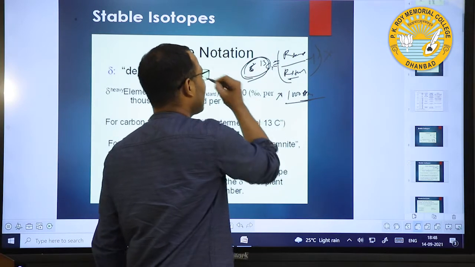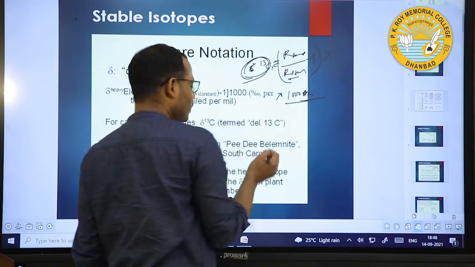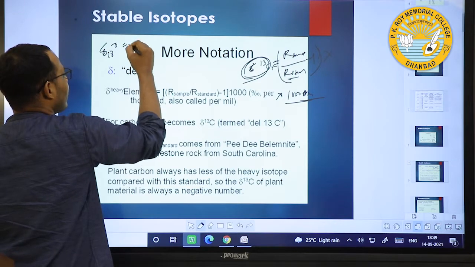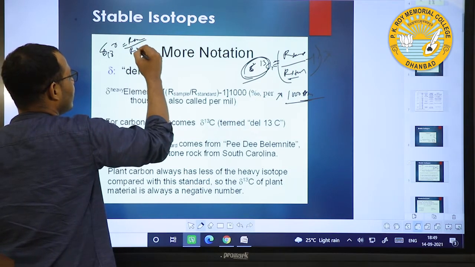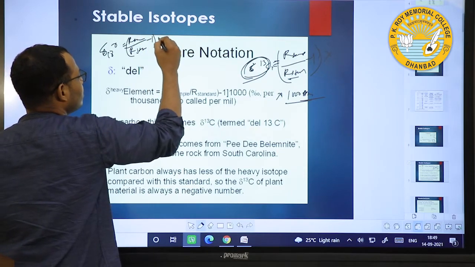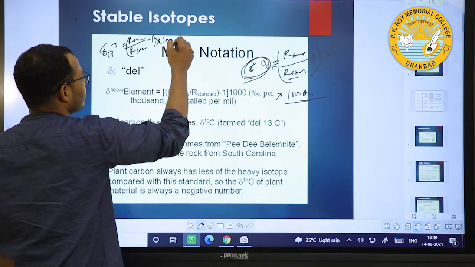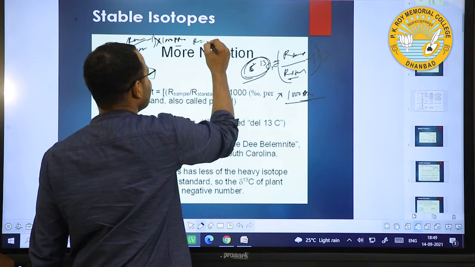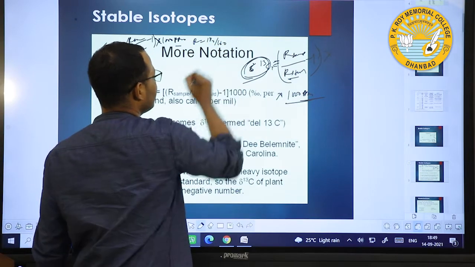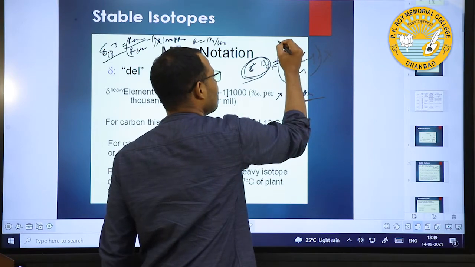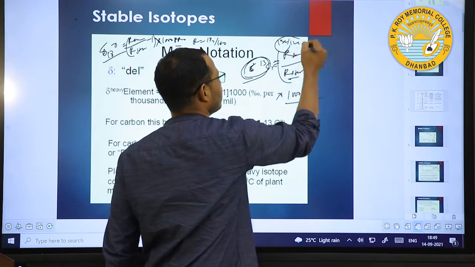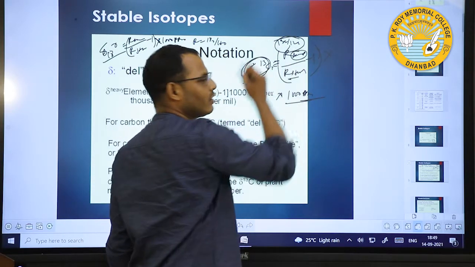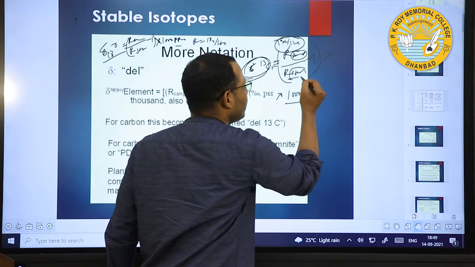Suppose for oxygen, delta 18O equals R sample divided by R standard minus 1, into 1000 parts per mil, where R represents 18O by 16O. In carbon, R represents 13C by 12C. R sample is the isotope value of the sample, and R standard is the isotope value of the standard.